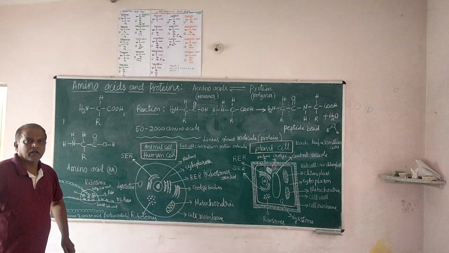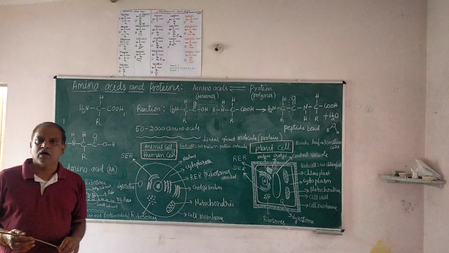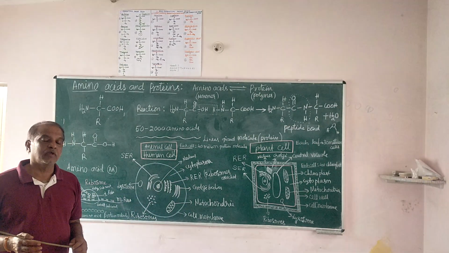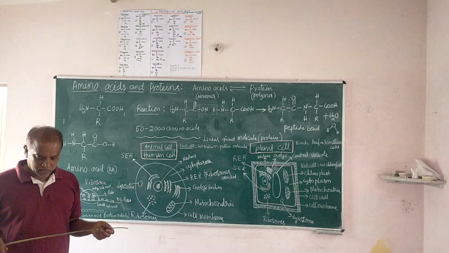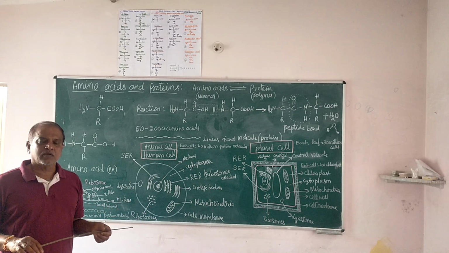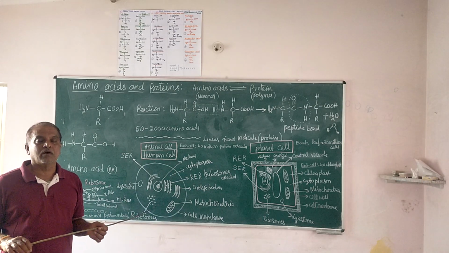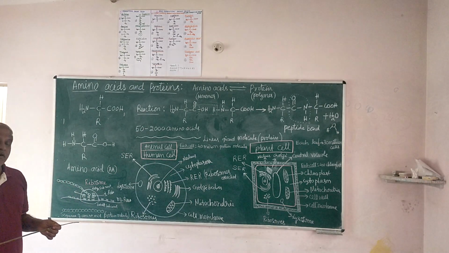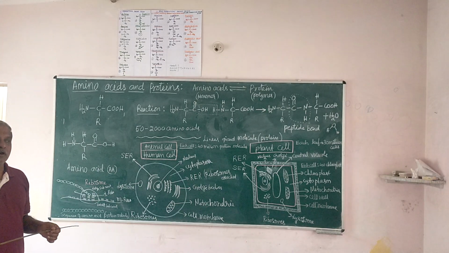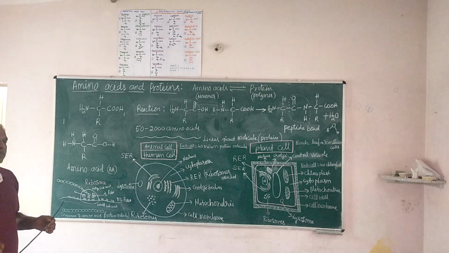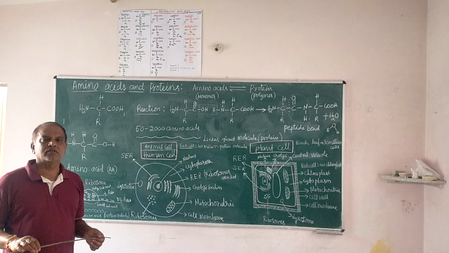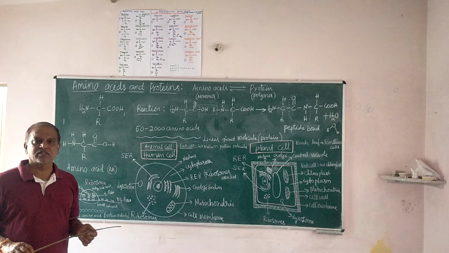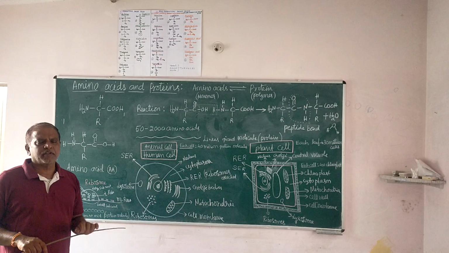Actually, human body or any animal body is composed of not one organ, but many organs. It is differentiated into many organs. How many organs are present in our human body? 78 organs are present. What are the important organs of our human body? Brain is one important organ. Heart, liver, kidney, lungs. These five or six are important organs. And altogether 78 organs are there.